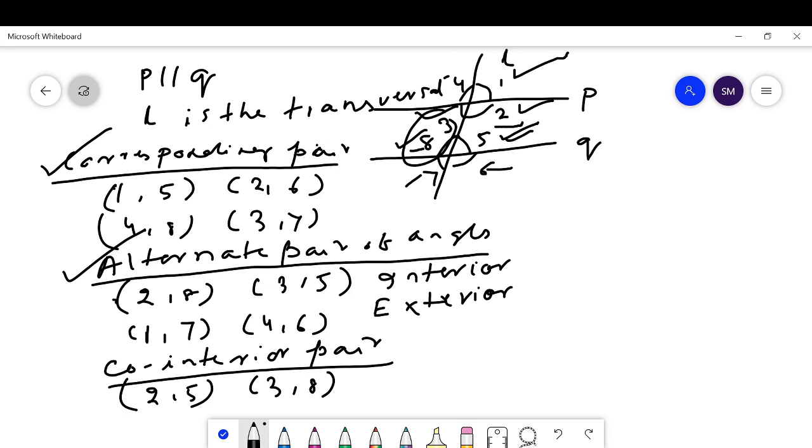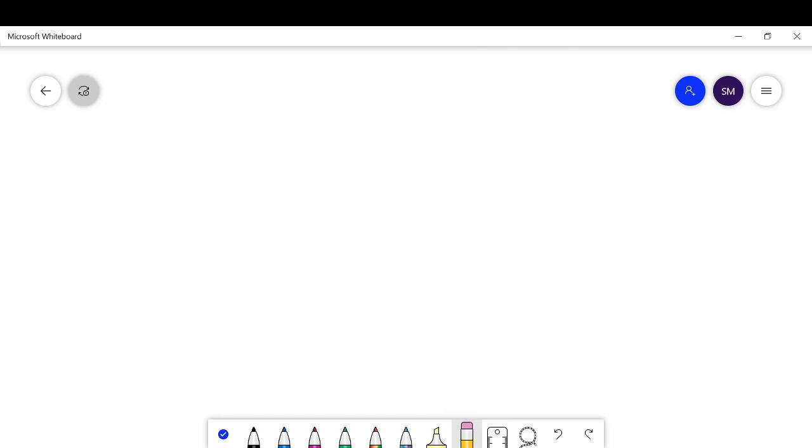If one is on the right side, the other is on the left side. Okay. Then co-interior pair: the interior angles present on one side of the transversal.